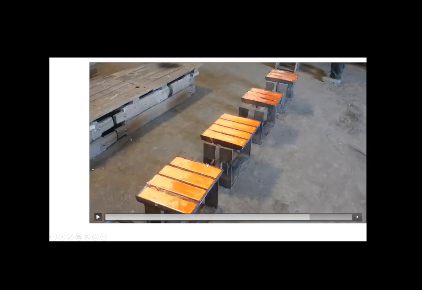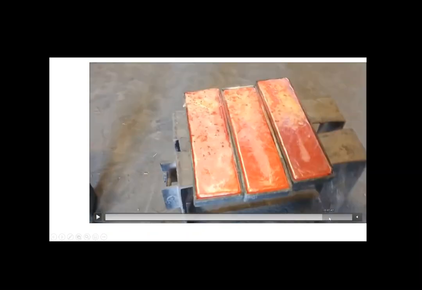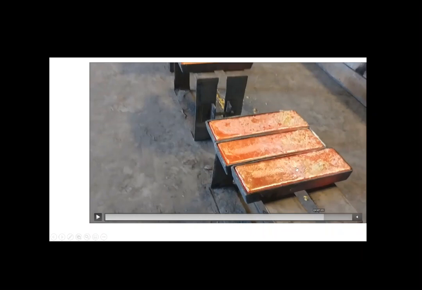When they finish that, they will leave them in the molds for maybe a few hours until they cool down. So at the end, it becomes an alloy. This is not copper or zinc. That's an alloy of copper and zinc. So that's a homogeneous mixture.